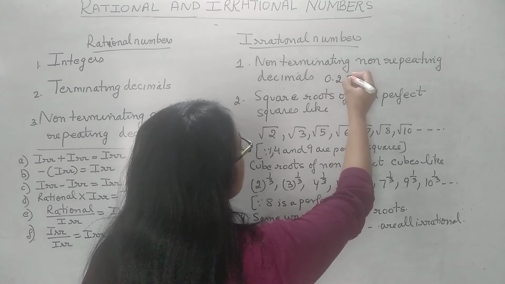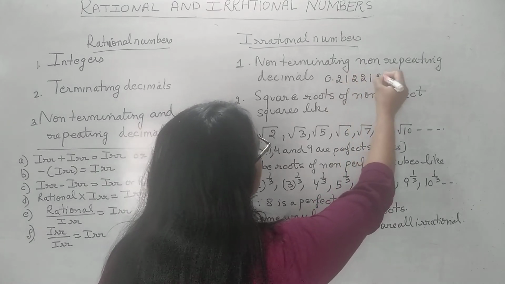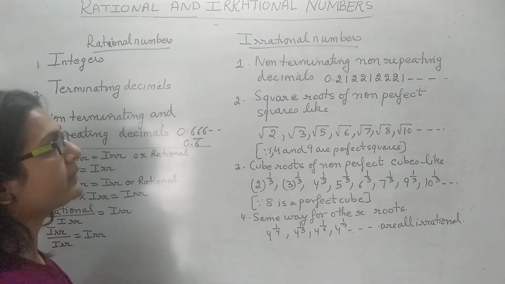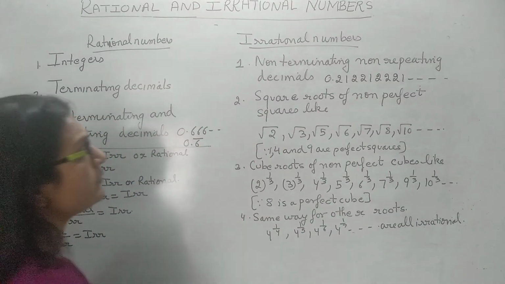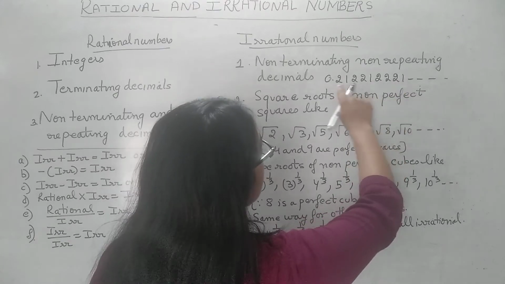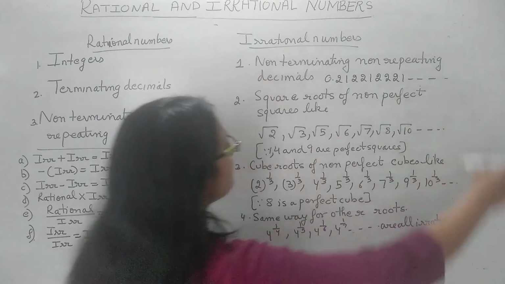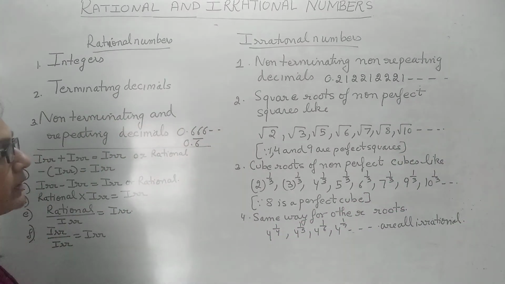Like if I write this way, 21, 221, 221, like this, I can make so many irrational numbers on my own any time. So what I'm doing here, I'm just writing the numbers which are not repeating. So by this way, I can write infinitely many irrational numbers.